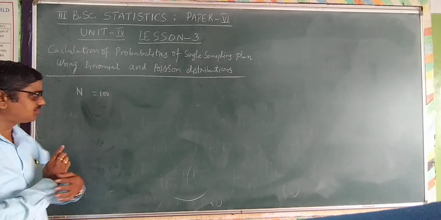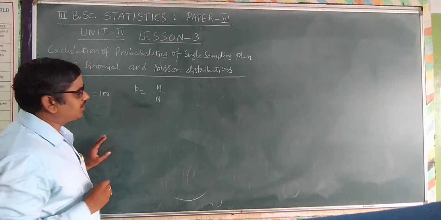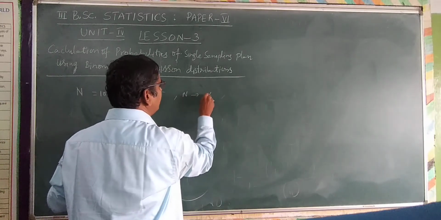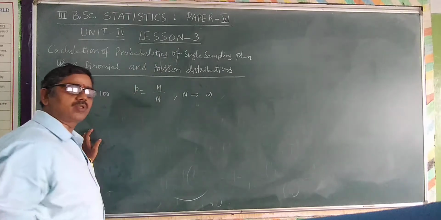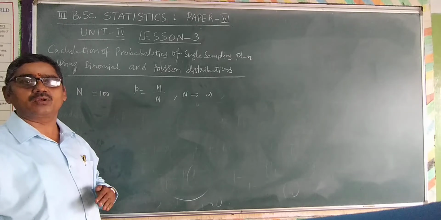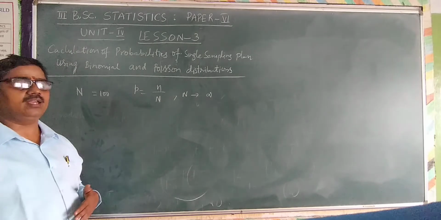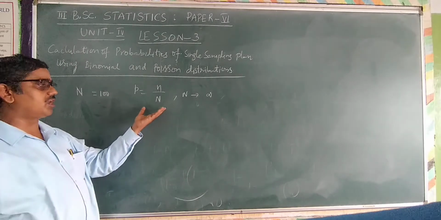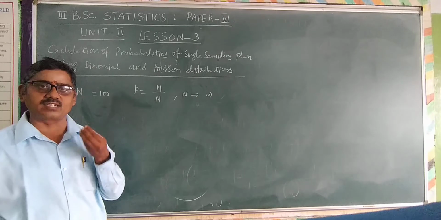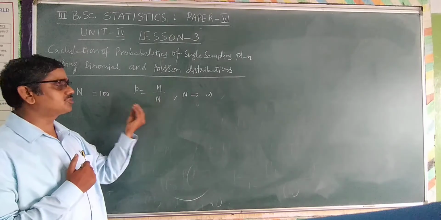What is the case? If small p is equal to small n by capital N, and capital N tends to infinity, that is, capital N is large, in such a case the hypergeometric distribution can be approximated by the binomial distribution. So instead of the hypergeometric distribution, we can apply the binomial distribution in this situation, where p is the fraction defective, the proportion of defective items, and p is equal to small n by capital N.